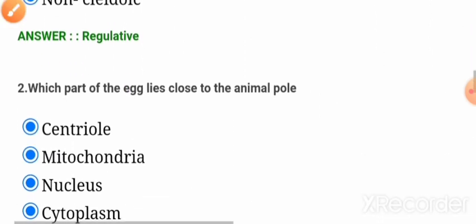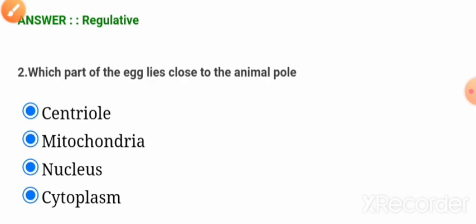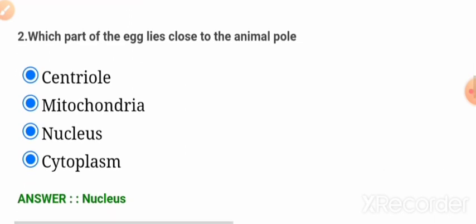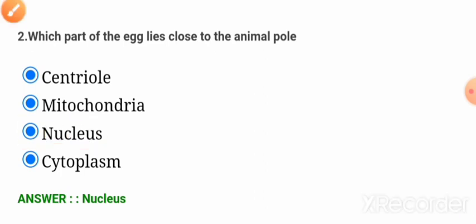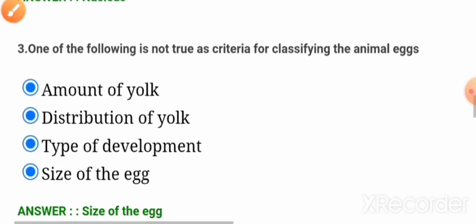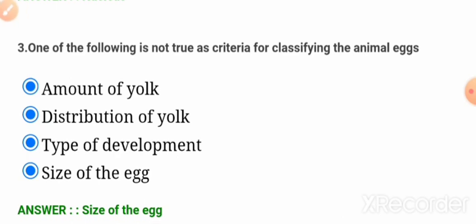Now question number 2. Which part of the egg lies close to the animal pole? Option A, option B, option C, option D. So friends, option C, nucleus, should be the correct answer. Now question number 3, which of the following is not a true criterion for classification of animals?